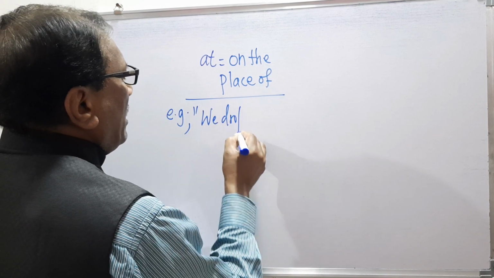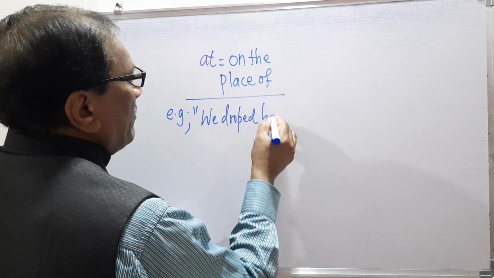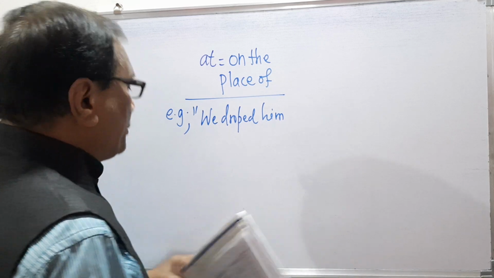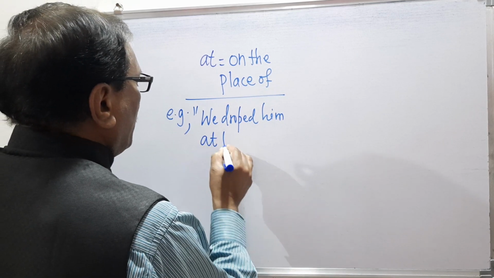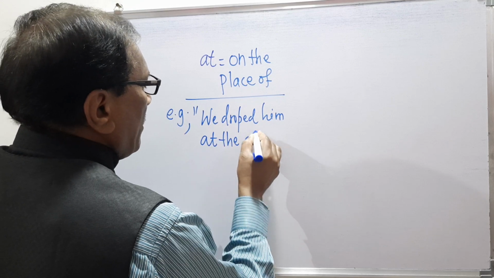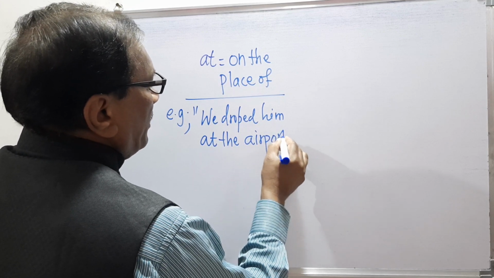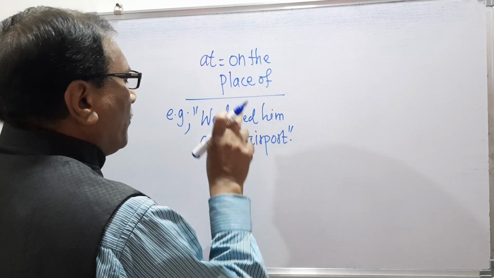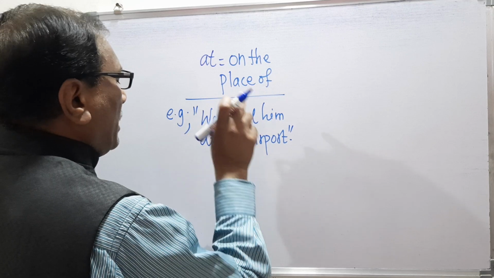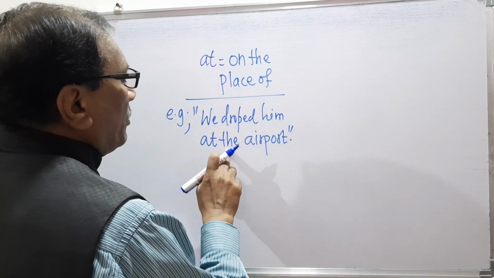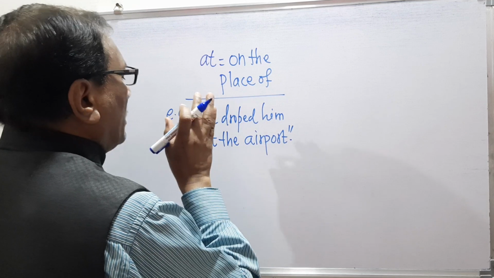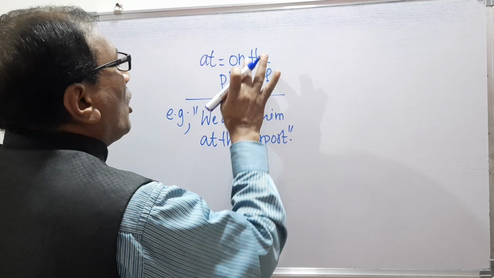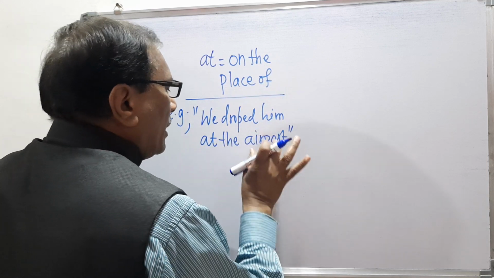The example is we dropped him at the airport. It means we dropped him at the airport means we dropped him at the airport. So second explanation will be we dropped him on the place of the airport.